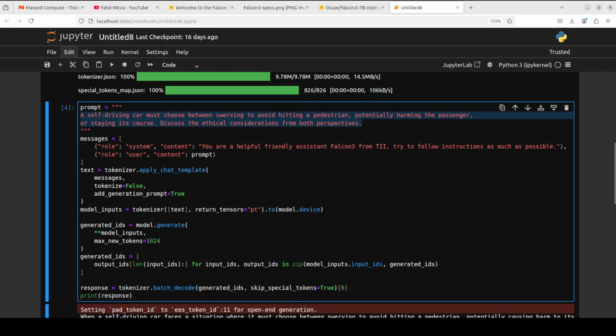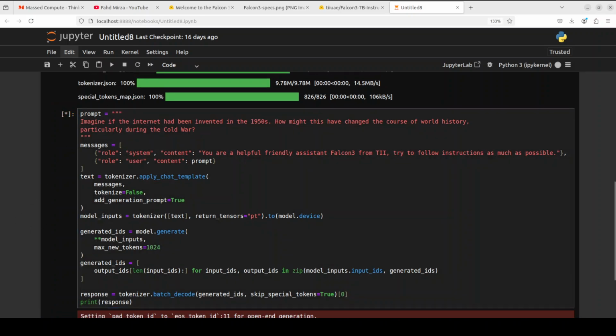Now let's try out another one. I'm testing a historical counterfactual here. I'm asking it, imagine if the internet had been invented in the 1950s, how might this have changed the course of world history, particularly during the Cold War? Let's see what happens here.